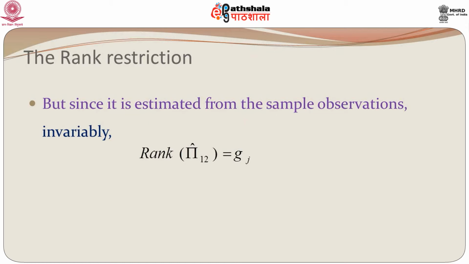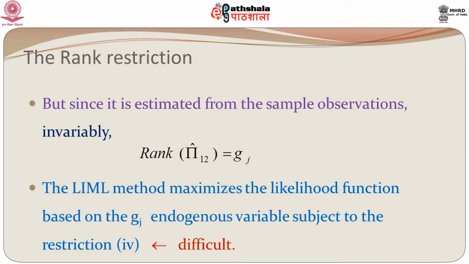So, in this case what happens is that the rank exceeds. So, what you need to do is to use the restriction that rank of pi 1 2 hat must be equal to Gj minus 1 and then solve the maximum likelihood. So, in this case the LIML method maximizes the likelihood function based on the Gj endogenous variables subject to the restriction 4, which is subject to the restriction that rank of pi 1 2 hat is equal to Gj minus 1.